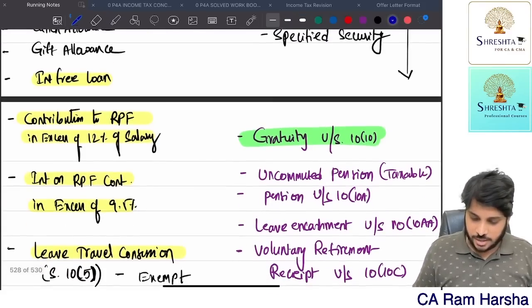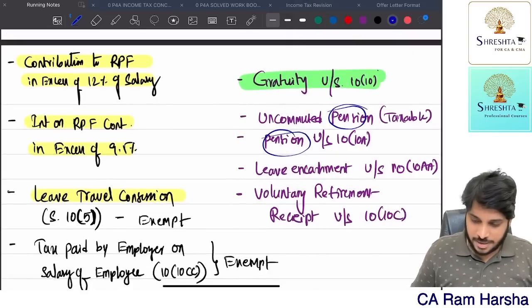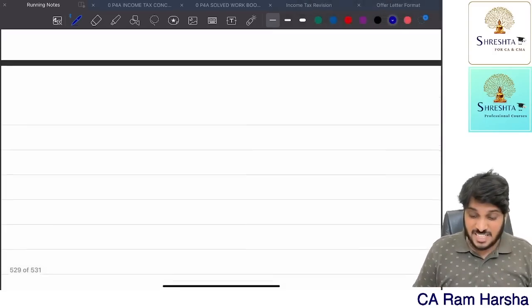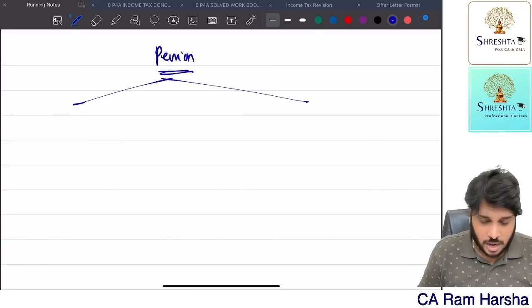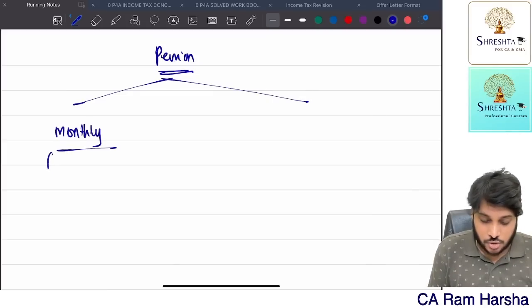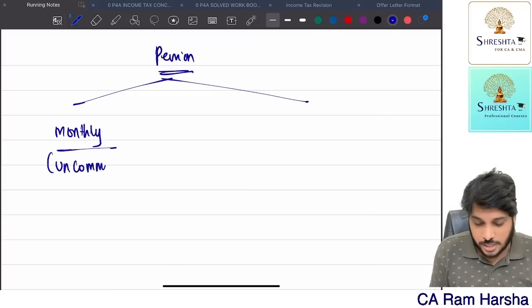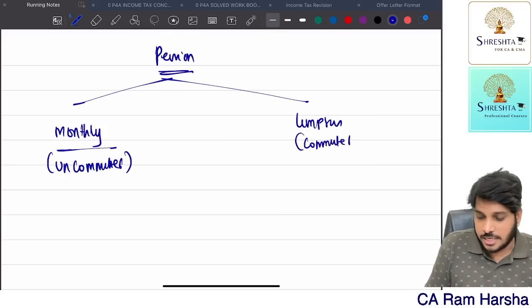So now let's continue. Pension. How to understand pension? How to calculate pension value? Now pension is of two types. Generally pension is received at the time of retirement or after retirement. Pension that you receive monthly is called uncommuted pension. Suppose you may also receive it in lump sum. That is called commuted pension.